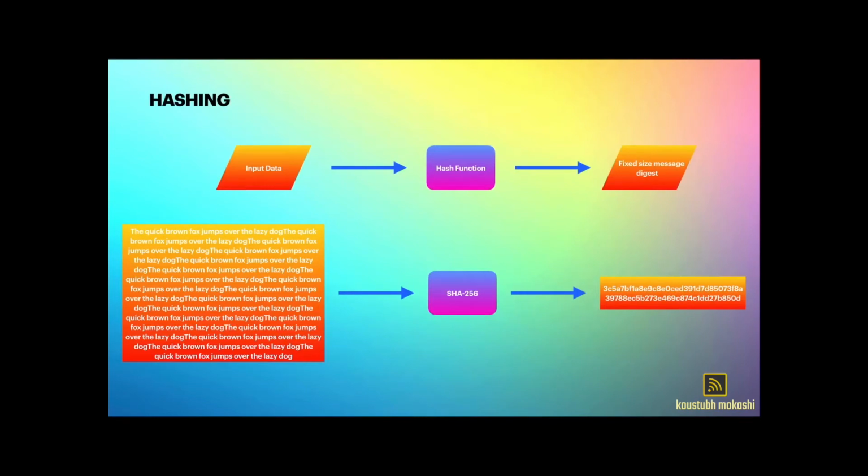Here is a diagram depicting hashing, where we are passing input data to a hash function to convert it into a fixed size message digest. The algorithm that we use here is SHA-256. SHA stands for Secure Hash Algorithm, and for the input string provided, we can see the fixed size output generated by it. If we slightly change the input data over here, it's going to result in a different hash output. So that's all about hashing.